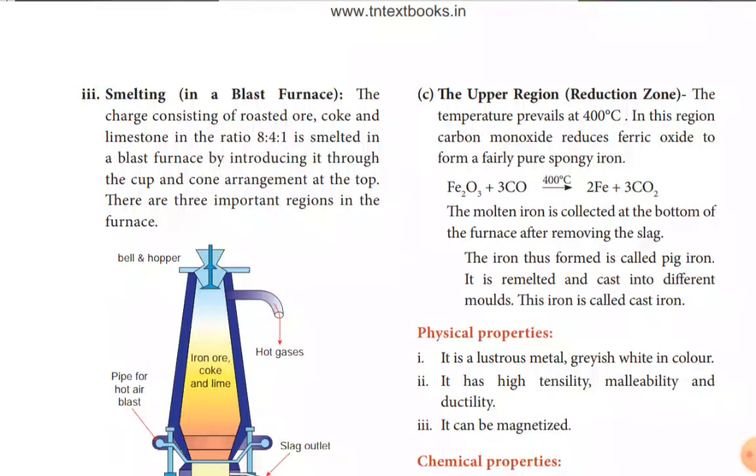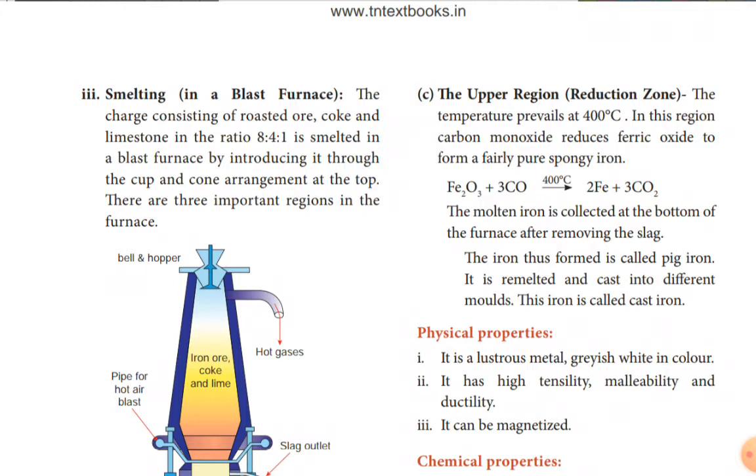So here in smelting in a blast furnace, the charge consisting of roasted ore, coke, and limestone in the ratio of 8:4:1 is smelted in the blast furnace by introducing it through the cup and cone arrangement at the top.